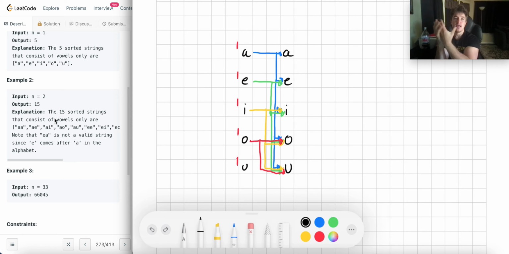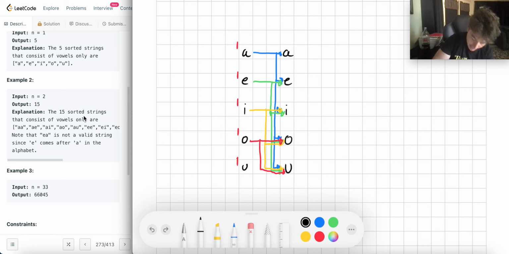We think about adding something in terms of what it can be added to, okay? So when I think of A in terms of what it can be added to, I look at this graph and I say, what can A be added to and how many ways can I do that, right?